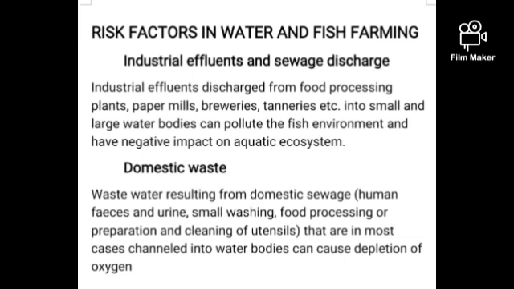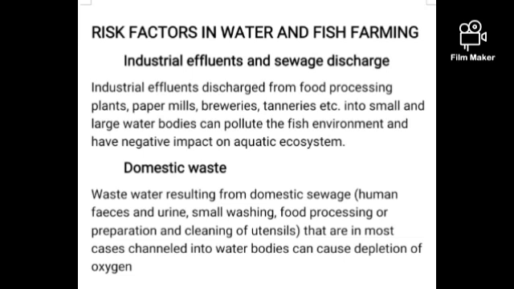Then lastly, we talk about domestic waste. What do we understand by domestic waste? Domestic wastes are human feces, urine, small washings, food processing or preparation, and cleaning of utensils, all those waters. So when this wastewater resulting from domestic sewage is in most cases channeled into water bodies, this can cause depletion of oxygen.